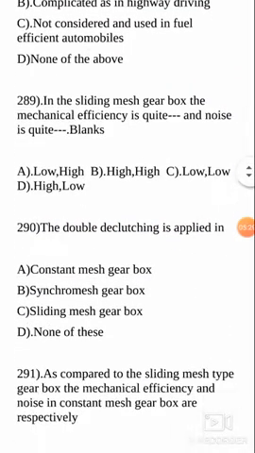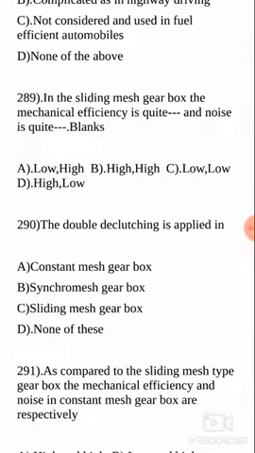Next question. Now in the coming questions we are going to discuss various types of mesh gearboxes, like constant mesh gearbox, synchro mesh gearbox, sliding mesh gearbox, and some other things related to your gearboxes.